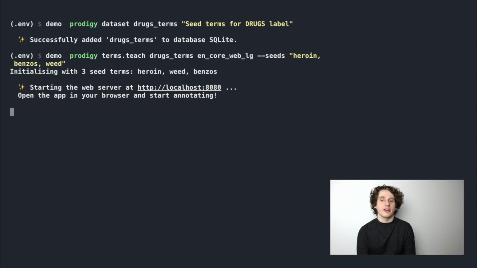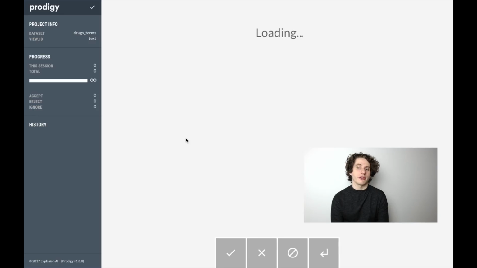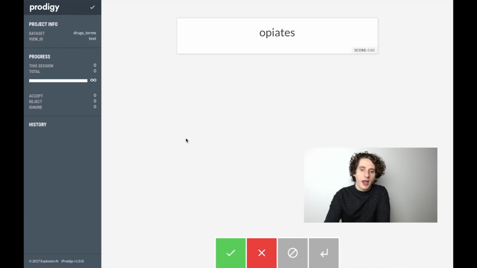The prodigy terms.teach command starts a web server. So this gives us an address that we can then visit with our web browser to start the annotation session. After loading up the site, we see the annotation interface. We have here the first question that we're asked to annotate, and we have these buttons. We can click the green accept, or we can say the red no. The red no means that the term is not a term which we want to add to our lexicon. It's not a term that's going to be a drug term. Or in fact, we could ignore, and we can also undo.